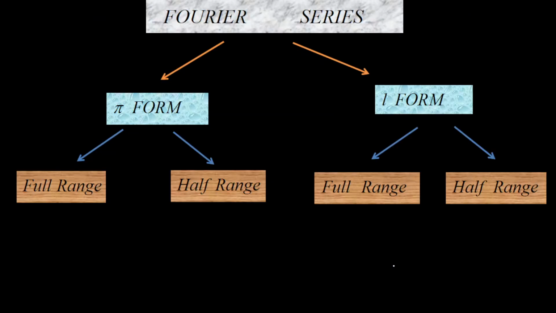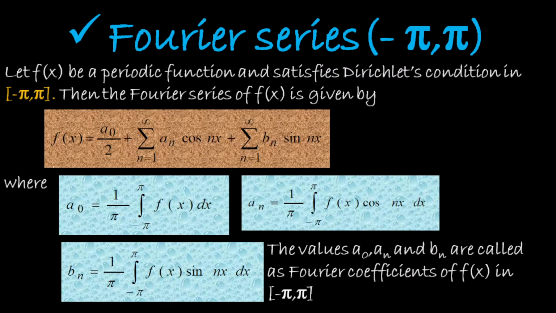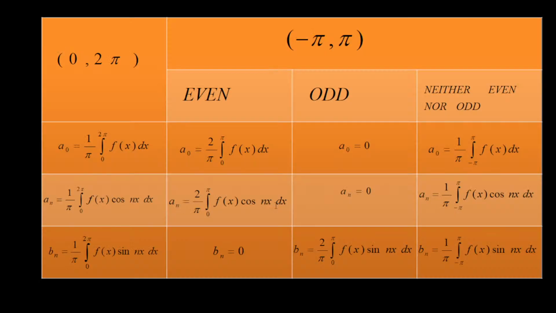Okay. Now your question is, if it is under 0 to 2 pi, we have a general form. For that we calculate the values of a0, an and bn by making use of Euler's formula. Suppose it is under minus pi to pi, then immediately our answer is the same as that of 0 to 2 pi, isn't it? Yeah, but that is not the case. Okay, so if it is under minus pi to pi, this is not the whole thing, we have more to discuss under minus pi to pi. Let me explain clearly to you now.